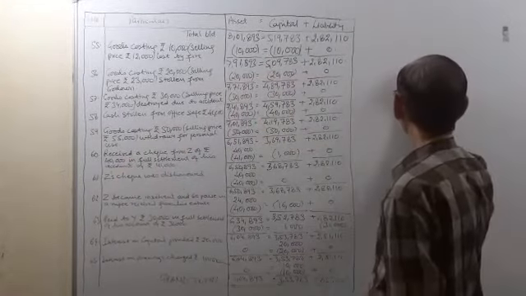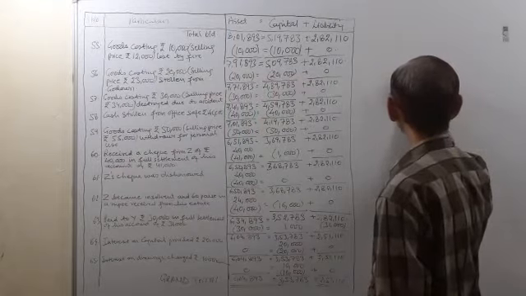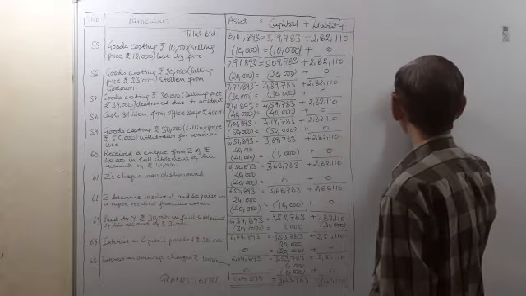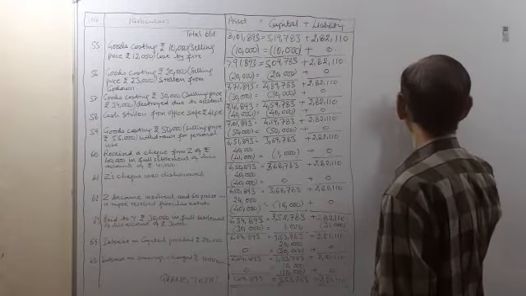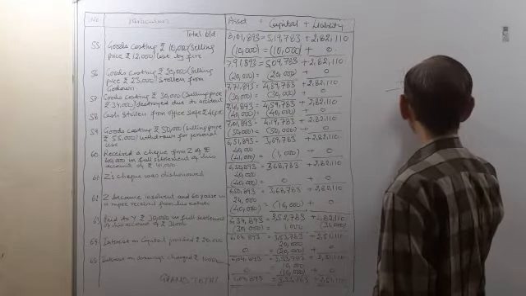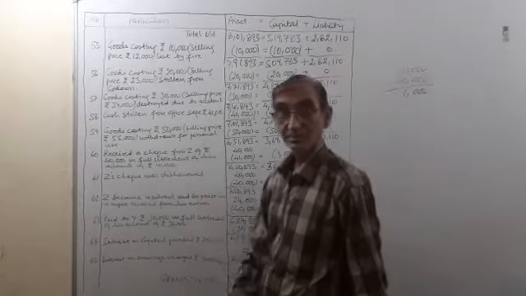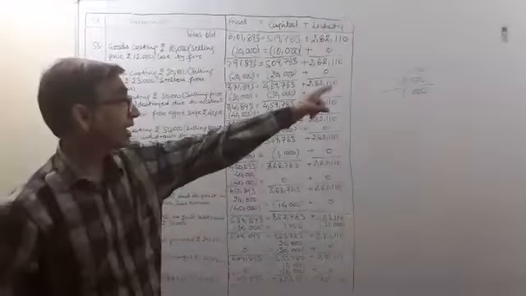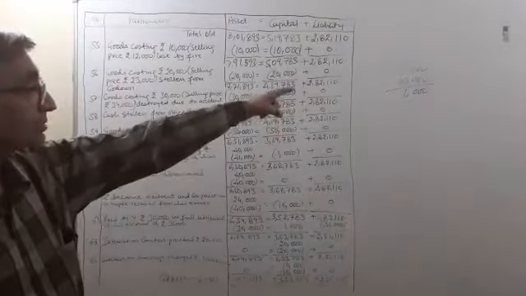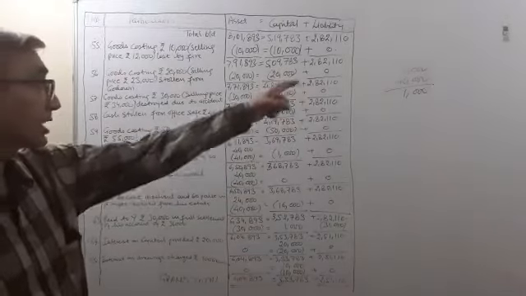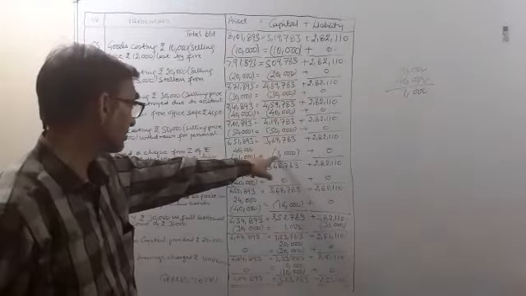So total amount that was to be received from Z was 41,000, and he is paying us rupees 40,000. So 1,000 is the loss to us. This 1,000 will be subtracted from the capital.